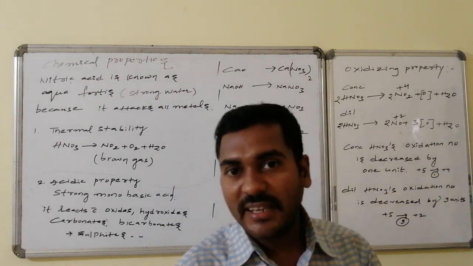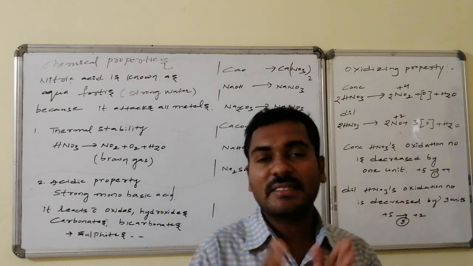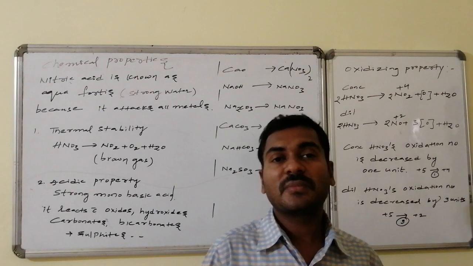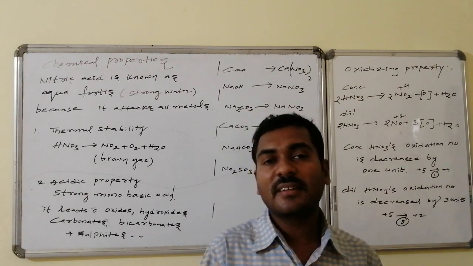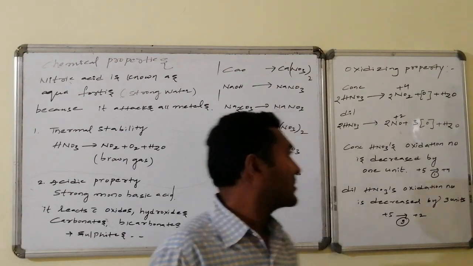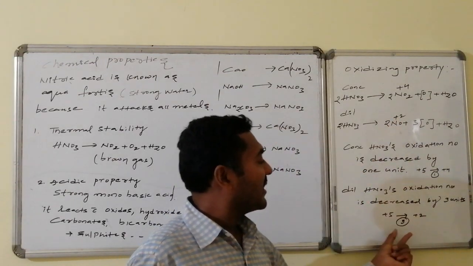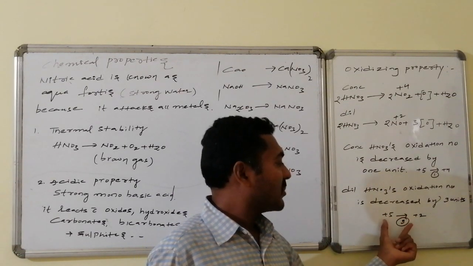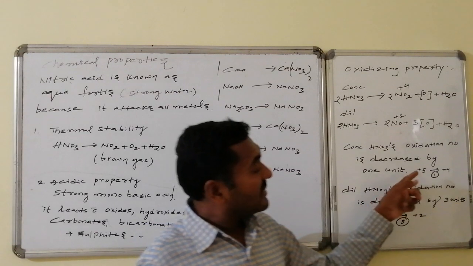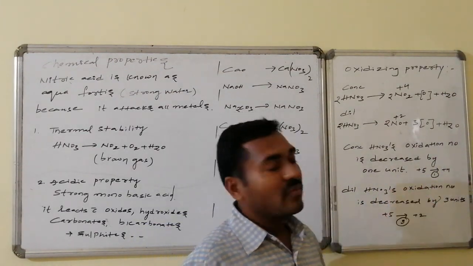Whereas if it is dilute nitric acid, under dilute conditions what happens is, this oxidation number decreases a lot and reaches towards +2 by forming nitric oxide. Here the oxidation number decreased for each nitrogen is 3 units. See here, nitrogen of +5 is converted to +2 by gaining 3 electrons. Whereas in this case, the same +5 is converted to +4 by gaining 1 electron.